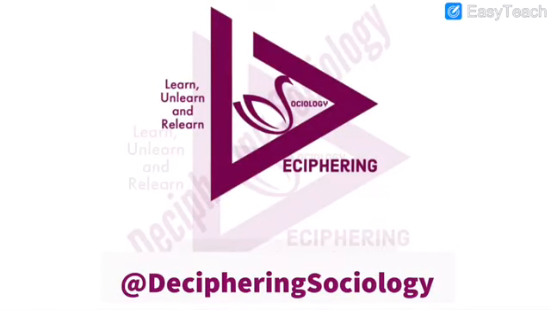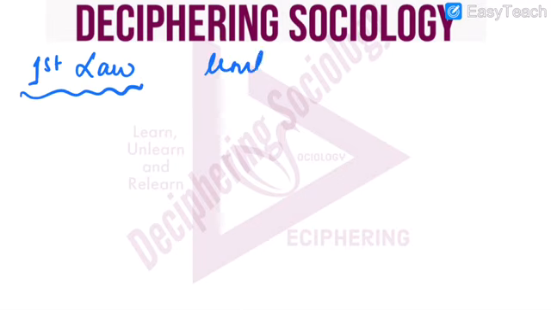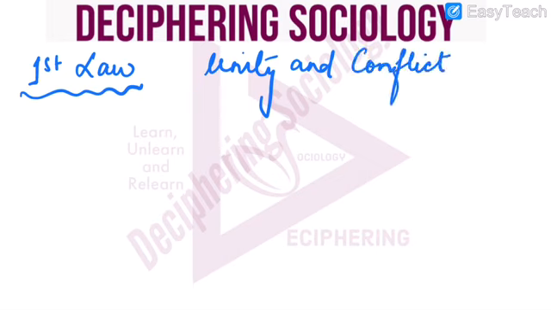So somebody had a doubt about the laws of dialectics. So the first law is of unity and conflict of opposites.